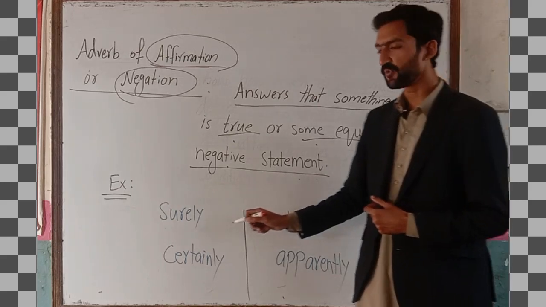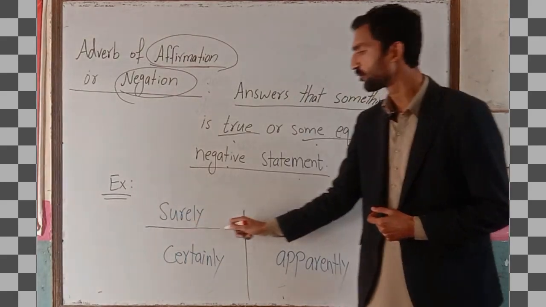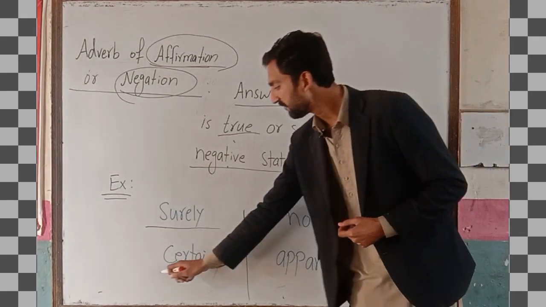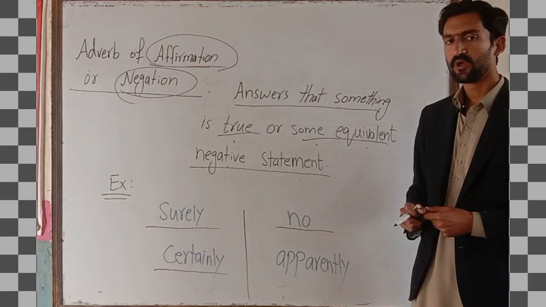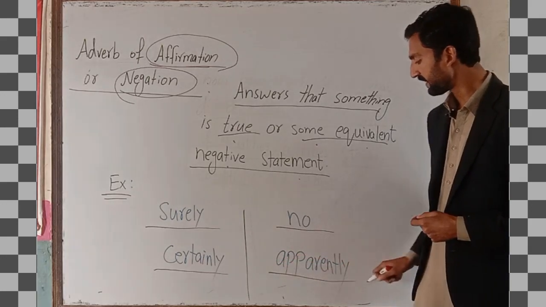So here we have a few examples. First we have surely, then we have certainly, after that we have no, and then we have apparently.